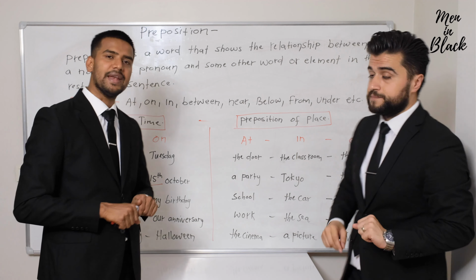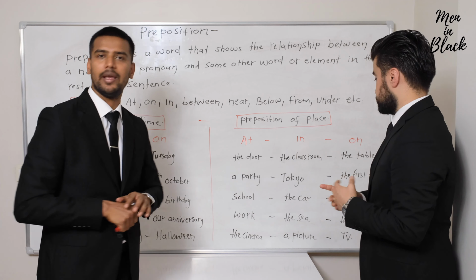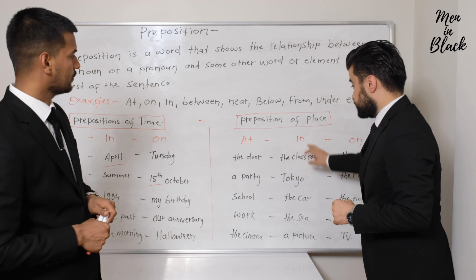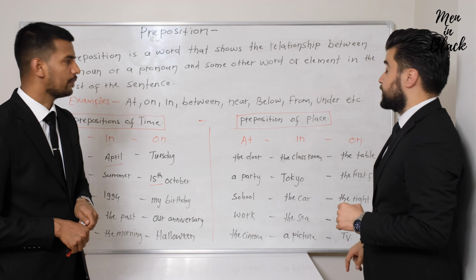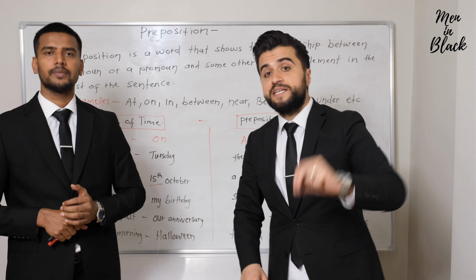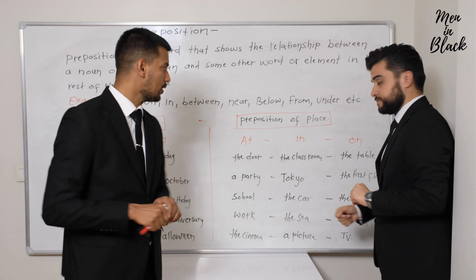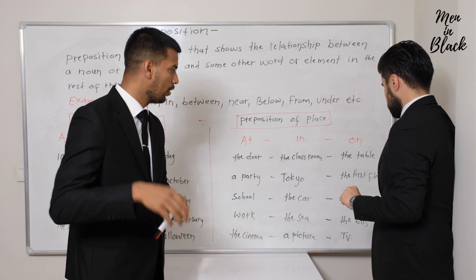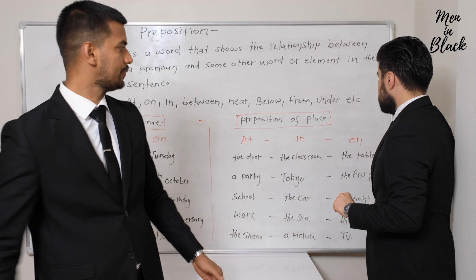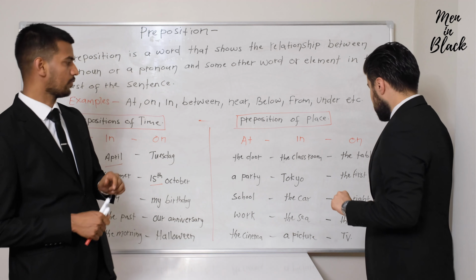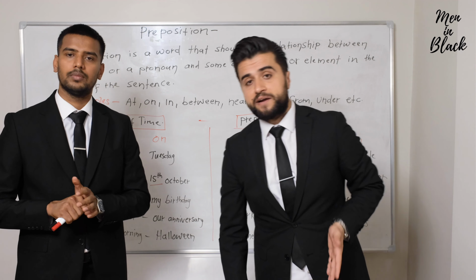Go ahead with in. In the classroom, in Tokyo, in the car, in the sea, in a picture. Go ahead with on. On the table, on the first floor, on the right, on the bus, on television. On the table. On the first floor. On the right. On the bus. On TV. Sharek, what is next?